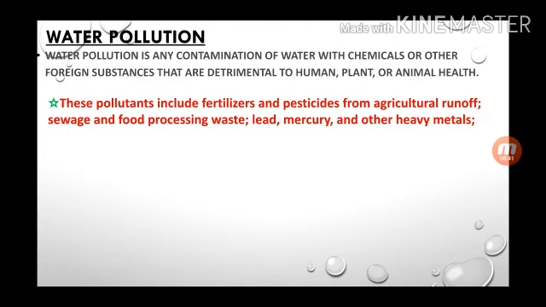These pollutants include fertilizer, pesticide from biological runoff, sewage, flood, processing waste, lead, mercury and other heavy metals.